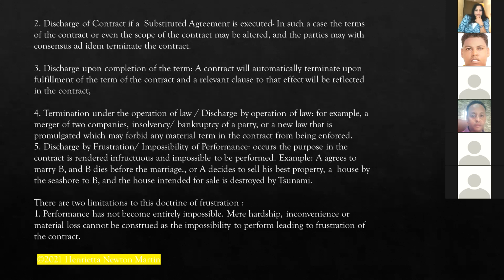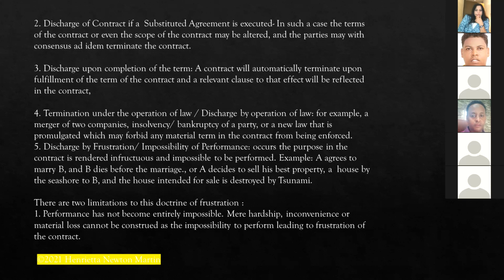Next is termination under the operation of law or discharge by operation of law. Let us explain this with an example. For example, a merger of two companies. By law, two companies are merged together and they become one. Other examples are insolvency or bankruptcy of a party, or a new law that is promulgated, which may forbid any material term in the contract from being enforced.